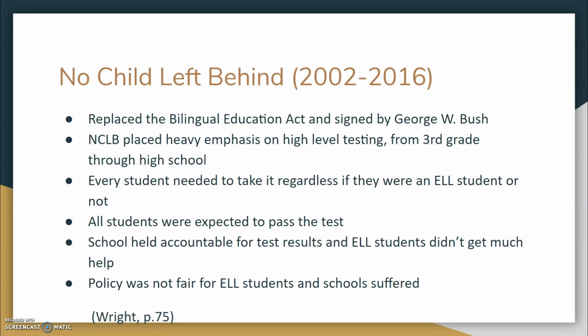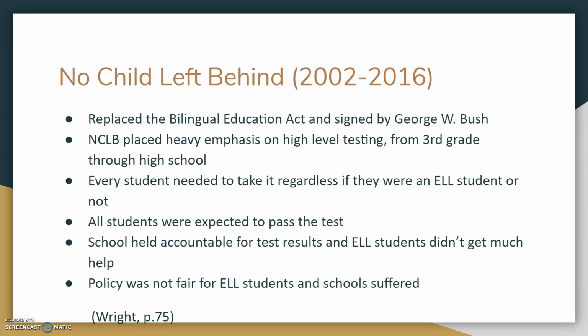The first one was the No Child Left Behind Act, signed in 2002 by George Bush. This placed a heavy emphasis on high-level testing from third grade through high school. Every student needed to take the test regardless of whether they were an ELL student or not. All students were expected to pass the test, so schools were expected to have a 100% pass rate. Schools were held accountable for test results, and ELL students didn't get much help. This policy was not fair for ELL students, and schools suffered because of it.